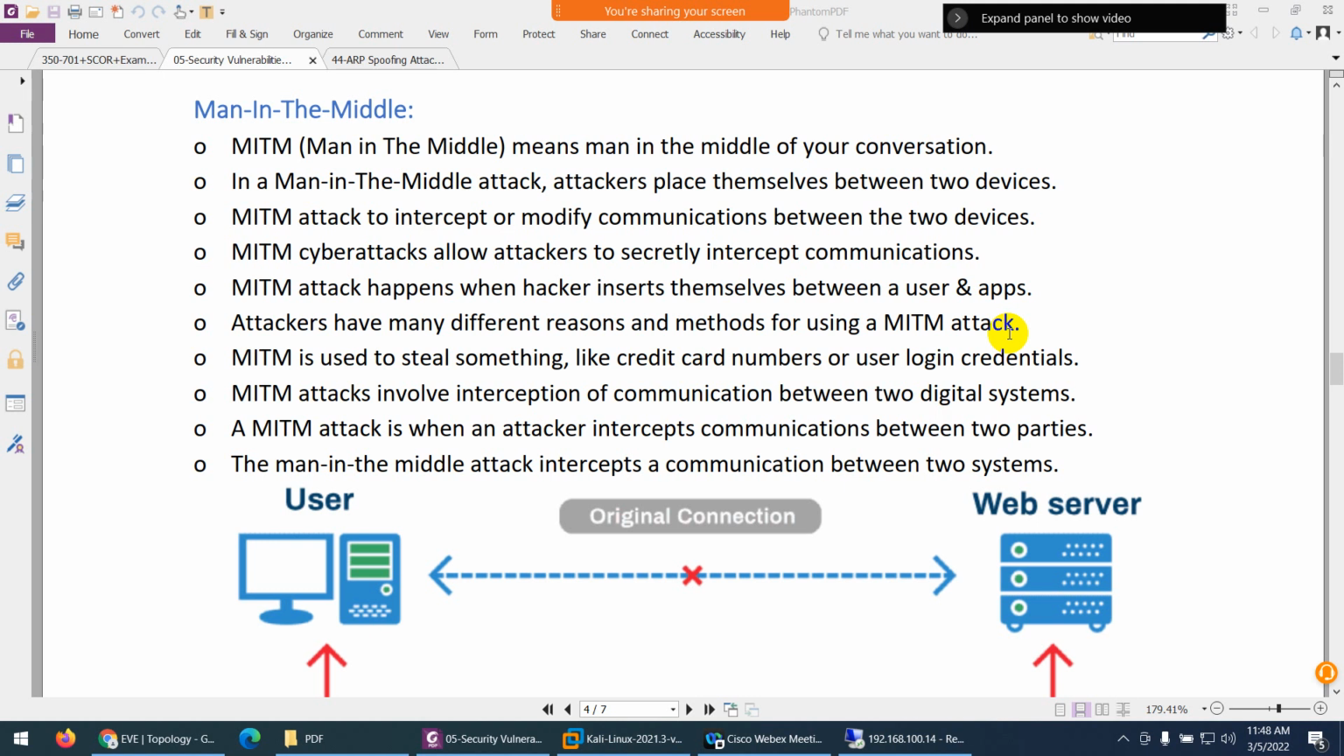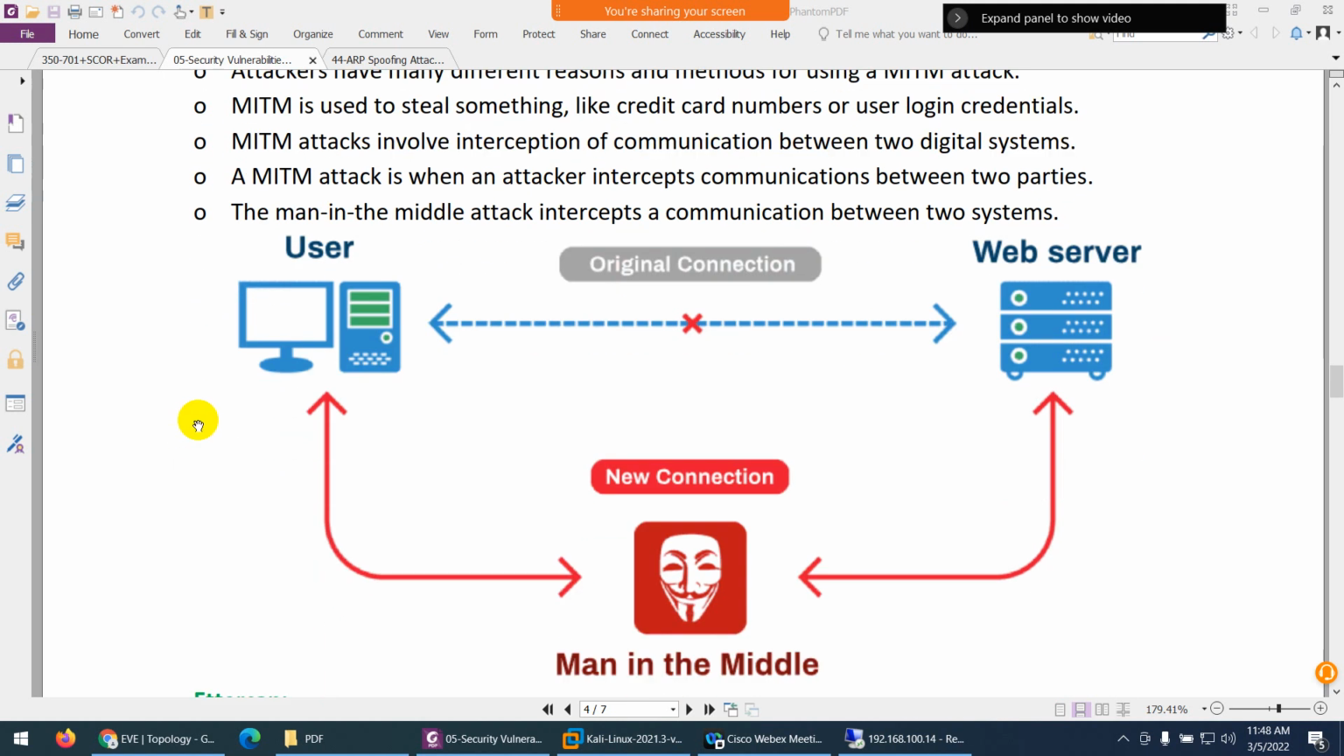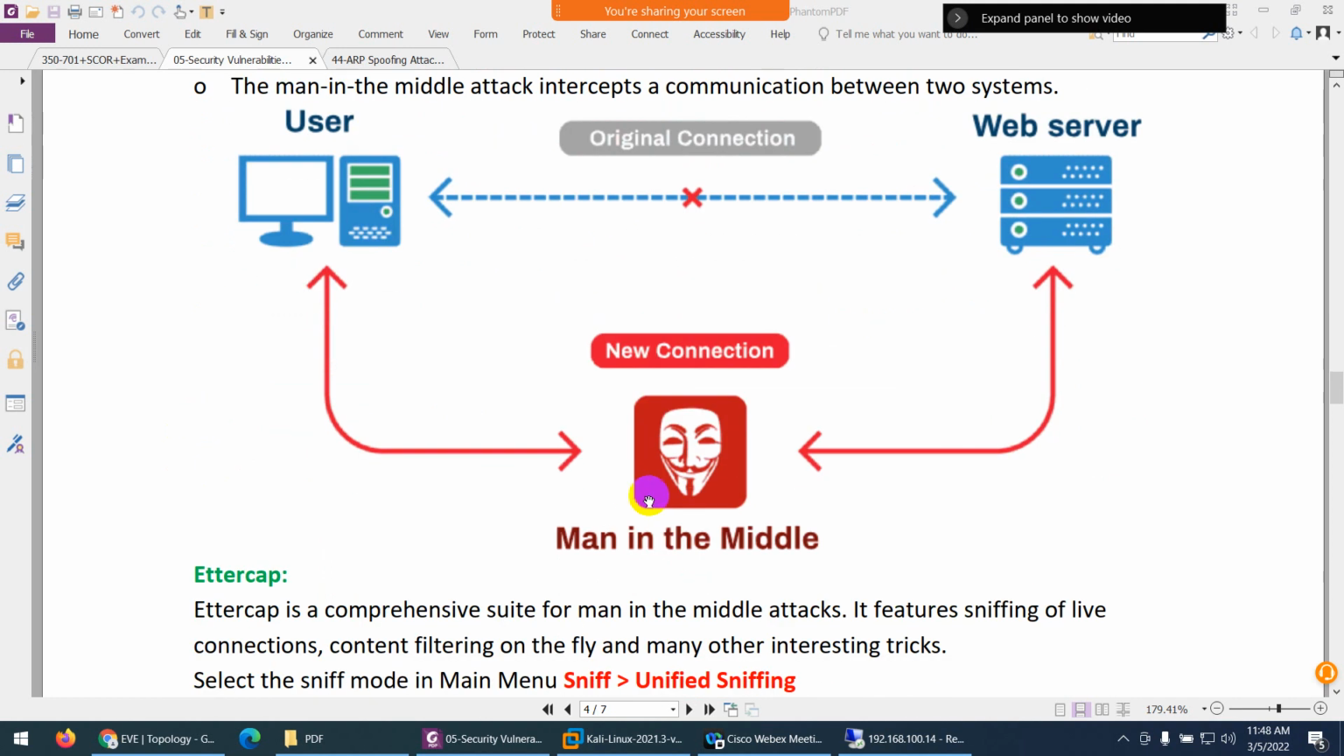You can use many methods, and this way you can steal credit card data, login information, private information. You can do many things using a man in the middle attack. Suppose you are accessing a bank website and you think you are accessing it directly, but basically your communication is going through someone else. This is called a man in the middle attack. Let me show you practically.